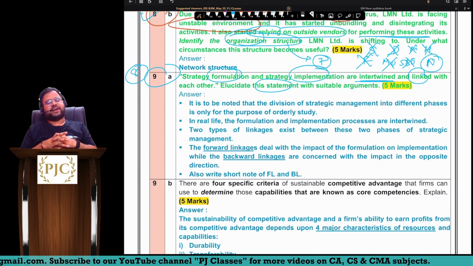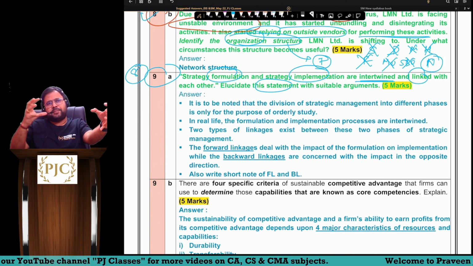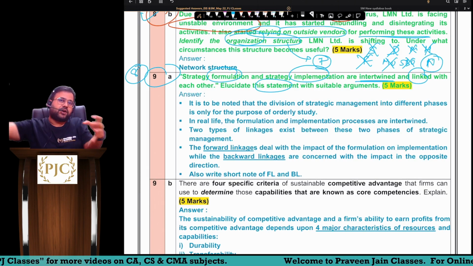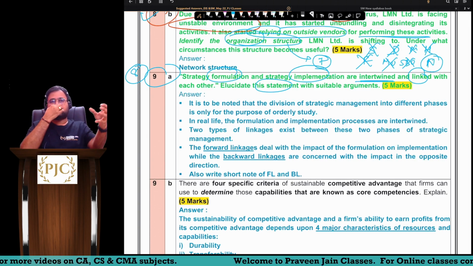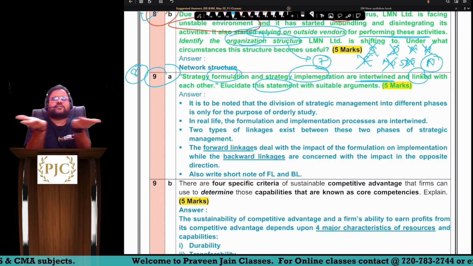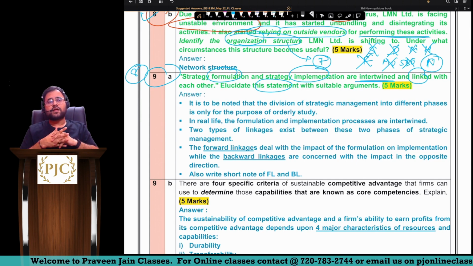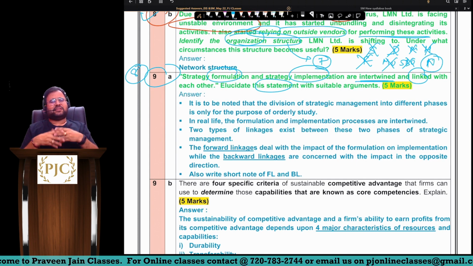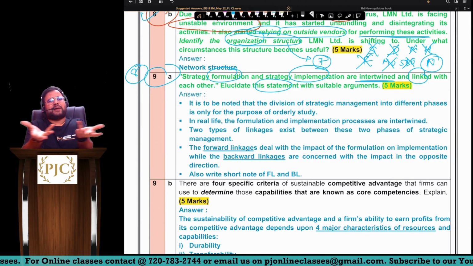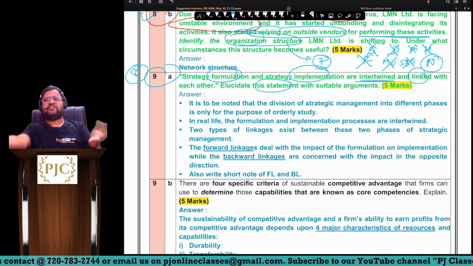See, generally what we find is that in most of the companies, formulation is done today, implementation is not done immediately. Implementation may be done over a period of time, sir. For example, you define the strategy today, after months you are going to implement it, sir. Then we can say there is a suitable time gap between formulation and implementation, sir. Okay, sir, but in the practical world, generally we don't find any time gap between formulation and implementation. Generally both happen more or less at the same time only, sir. We formulate the strategy and we implement the strategies.